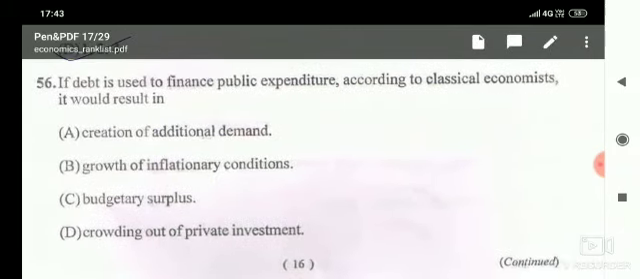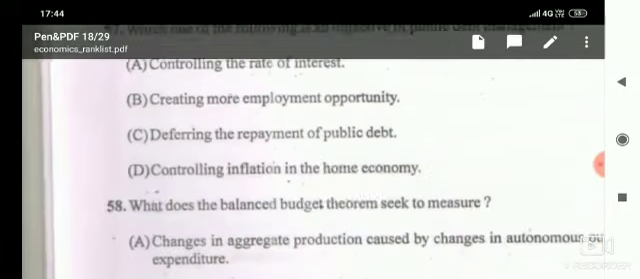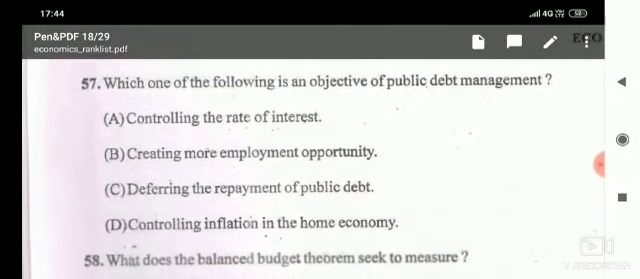Then next, if debt is used to finance public expenditure, according to classical economists, it would result in creation of additional demand. Then next, which one of the following is an objective of public debt management? The given options are controlling the rate of interest, creating more employment opportunity, deferring the repayment of public debt, and controlling inflation in the home country.